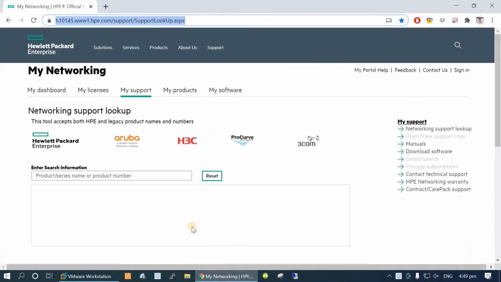First of all, I will let you know where you can download the Aruba ClearPass image. For today's tutorial, we will use the evaluation image and license.